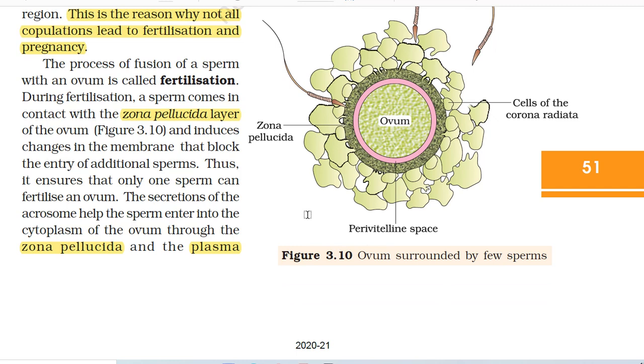During fertilization, a sperm comes in contact with the zona pellucida layer of the ovum and induces changes in the membrane that block the entry of additional sperms. Thus, it ensures that only one sperm can fertilize an ovum.